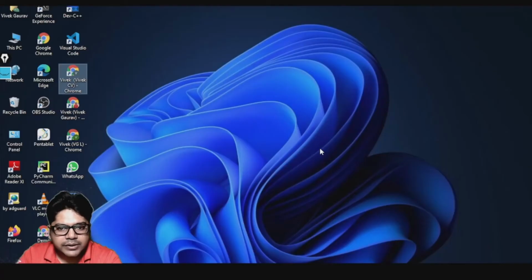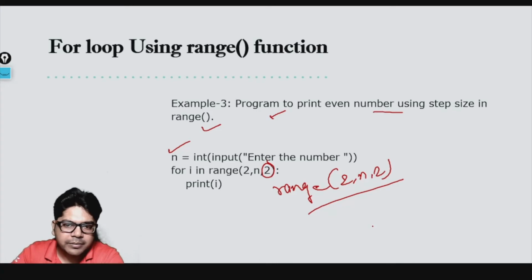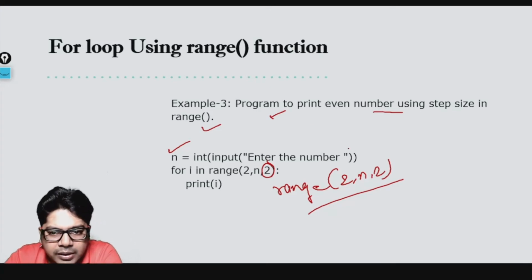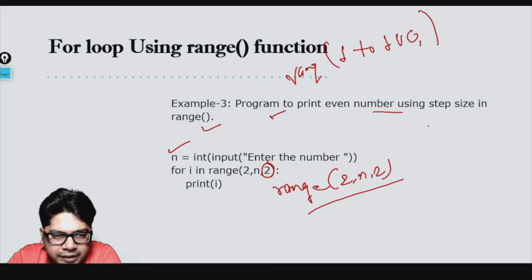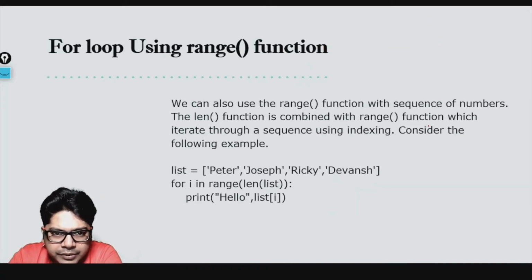Okay, so this is how the step size works, and the range function is very much important. The reason is that anytime you know a definite iteration, like 1 to 100, you are going to use the range function only. The third parameter is optional, but it is very much essential in cases when you have to jump by a specific step size. Okay, so that was all about step size.